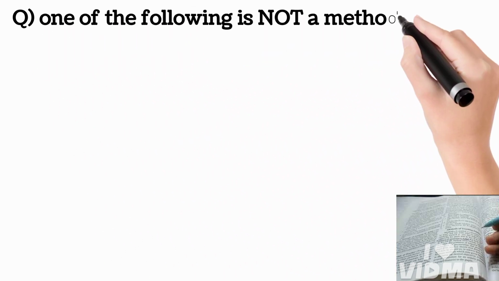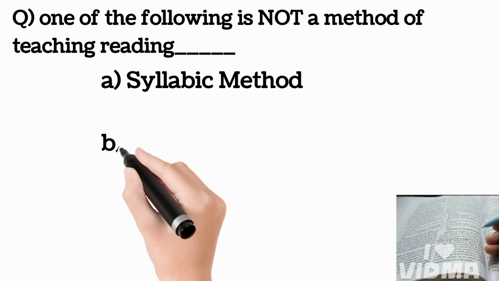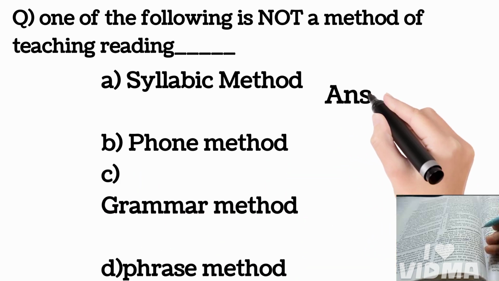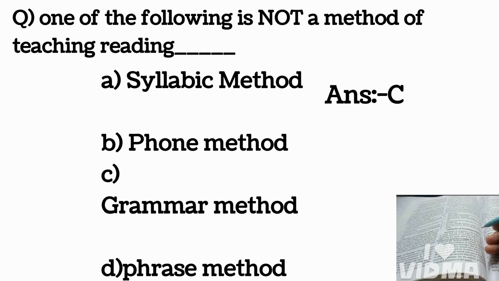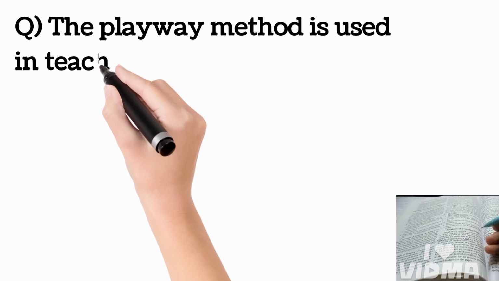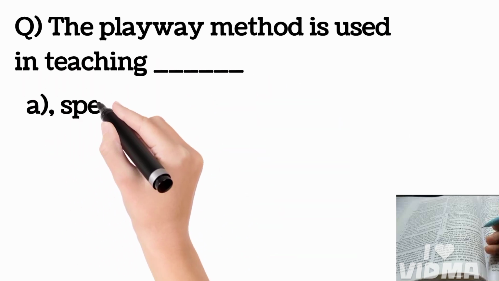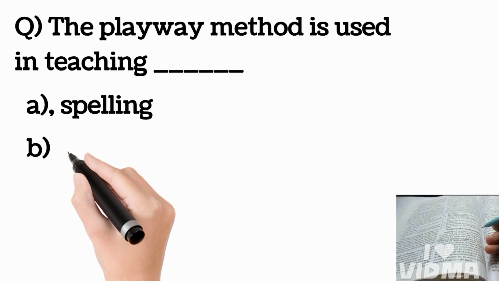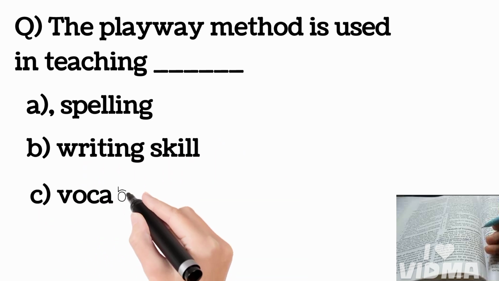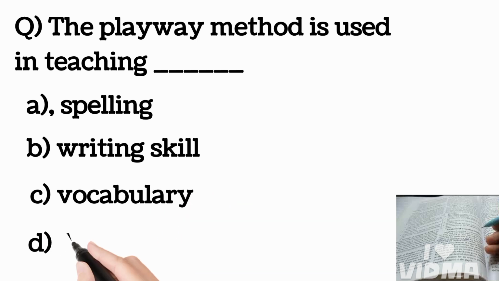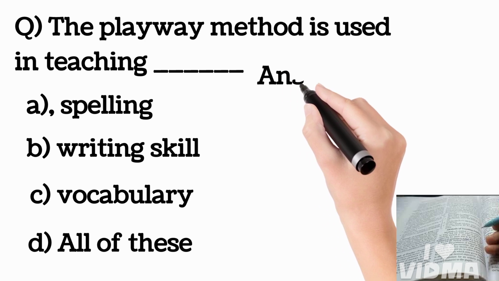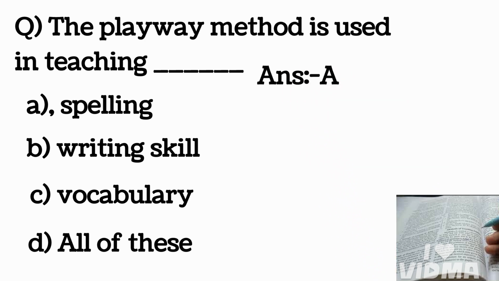One of the following is not a method of teaching reading: symbolic reading, phonic method, grammar method, phrase method. C. Grammar method. The playway method is used in teaching spellings, writing skill, vocabulary, all of the above. Answer is spelling.